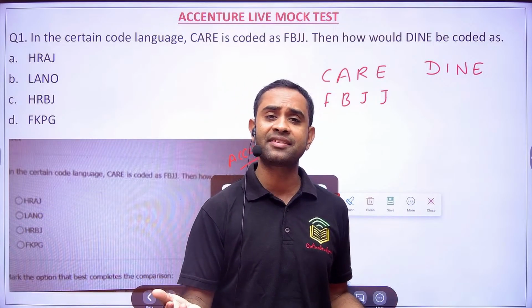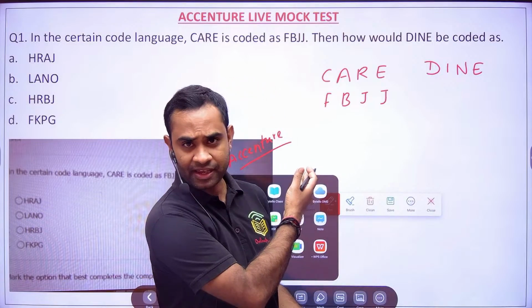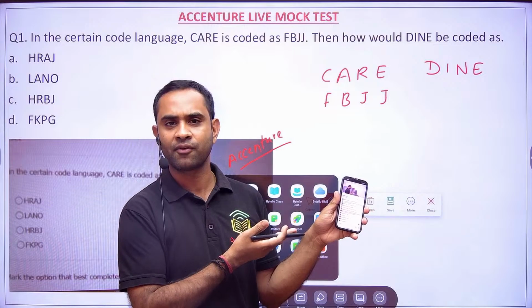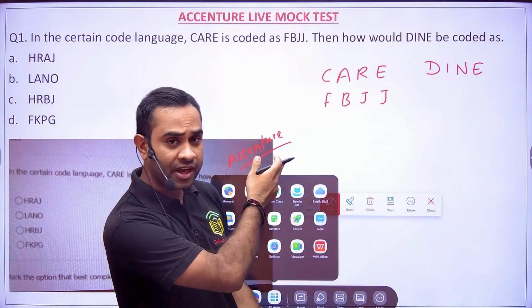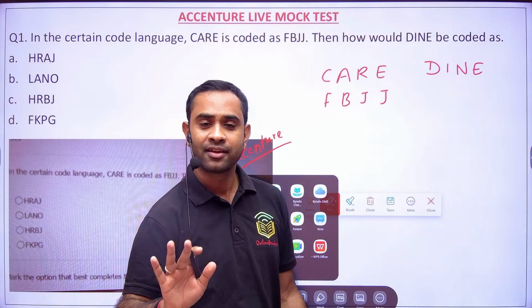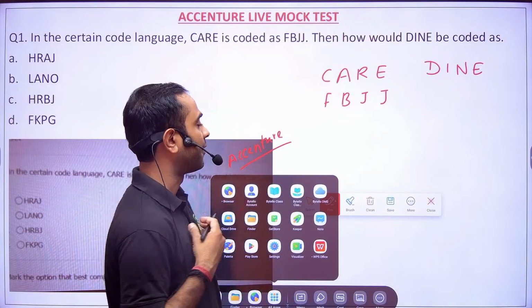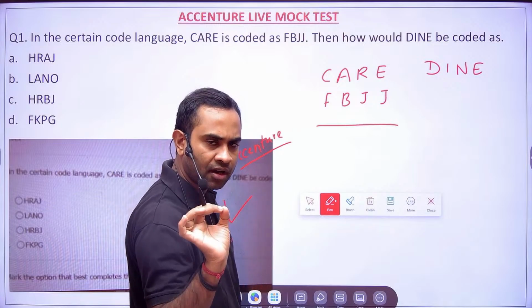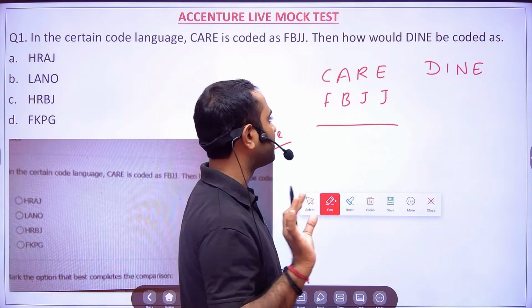How did somebody say to you that, see, this is an easy problem? Do you think so? Nobody has answered this particular question. So if you are able to solve this, then you say the problems are easy, right? Okay, anyway, now the first thing here what we need to know is the alphabetical positions, right?